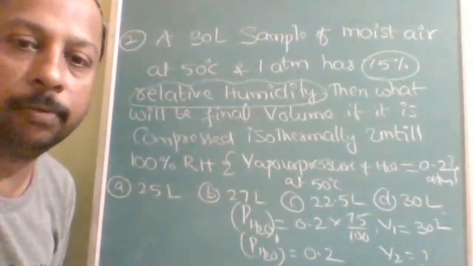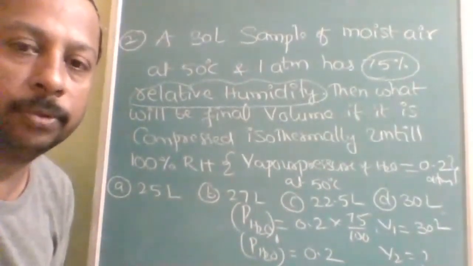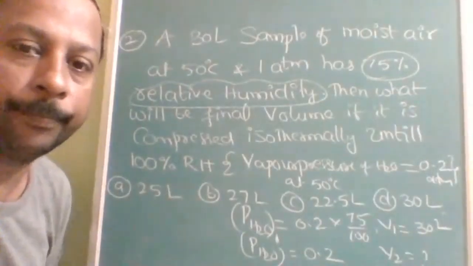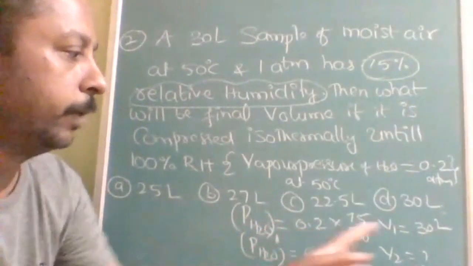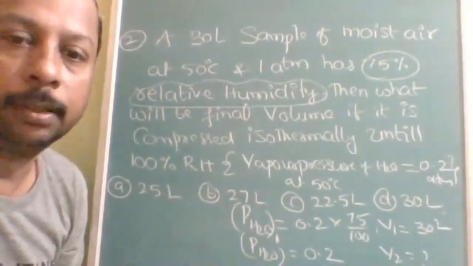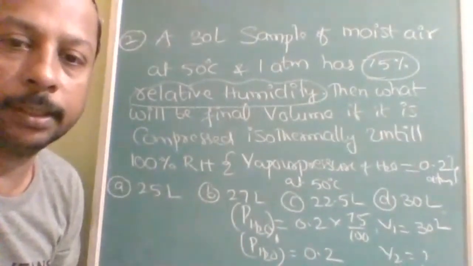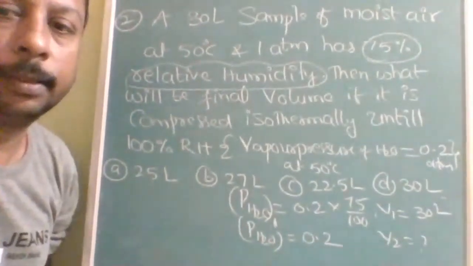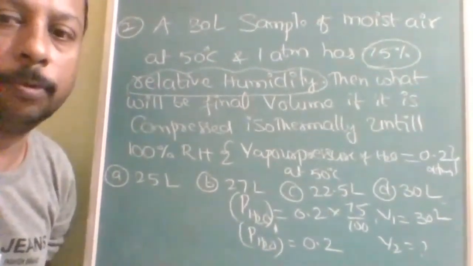P1 V1 is equal to P2 V2. So 0.2 into 75, how much you will get? I think 0.15. 0.15 and 30 liter, 0.2, you will find out this. Then you will get the correct answer. Okay, all of you noted this answer. V2 you should get 22.5.